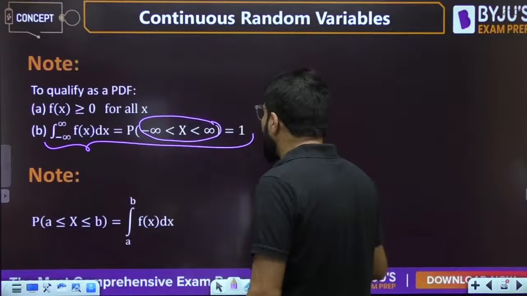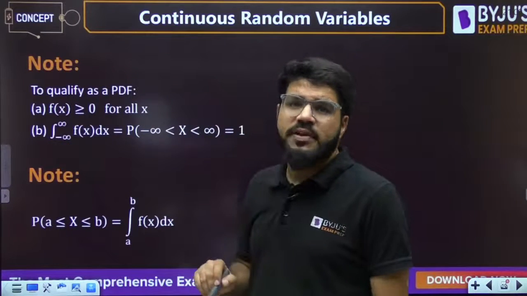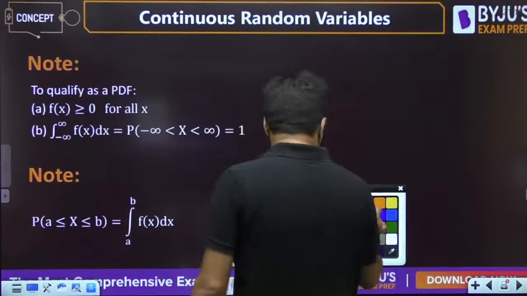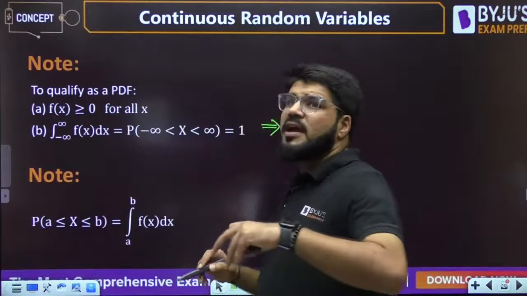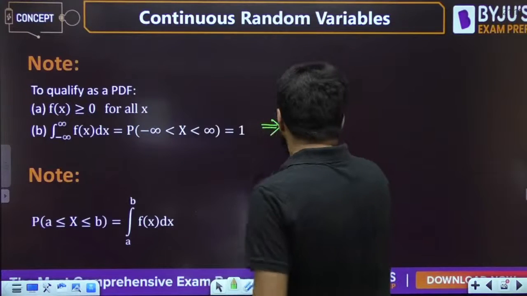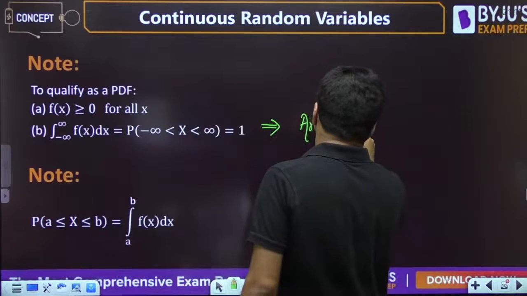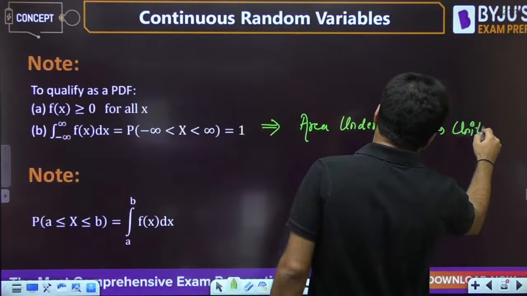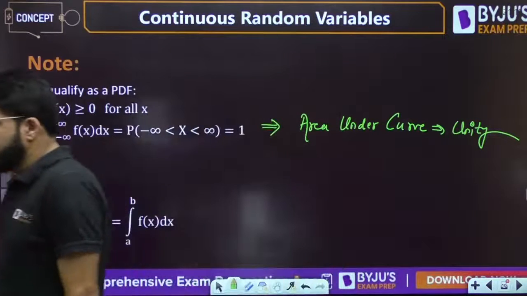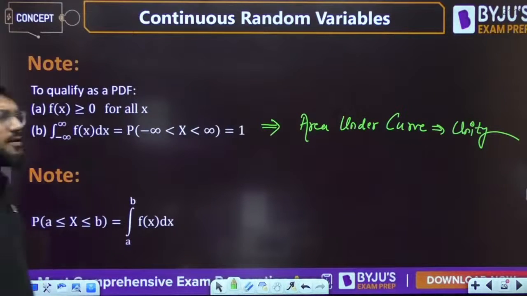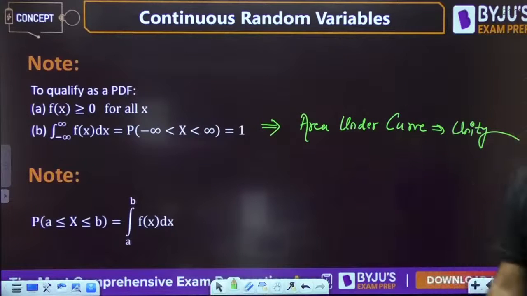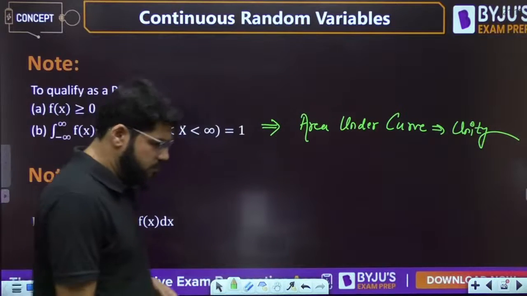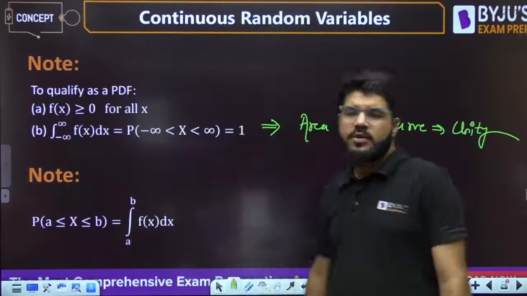Now there is one more way of putting down this rule. Whenever the function is given, use integral f(x) dx equal to 1. Sometimes the curve of f(x) may be given. There you can use the area under the curve property: the area under the curve is equal to unity.